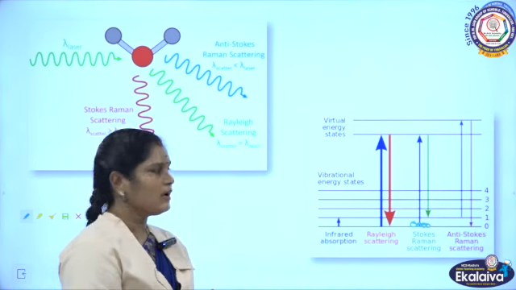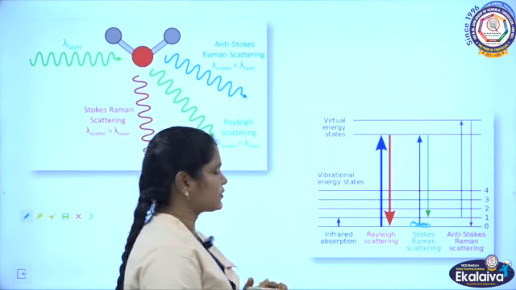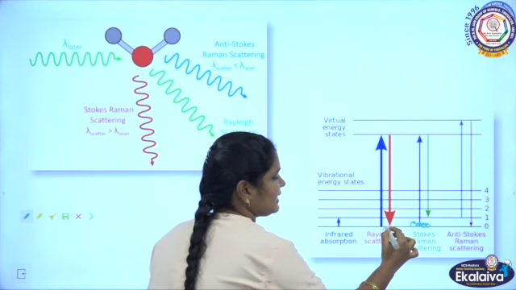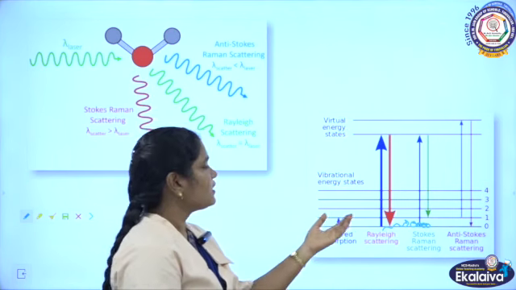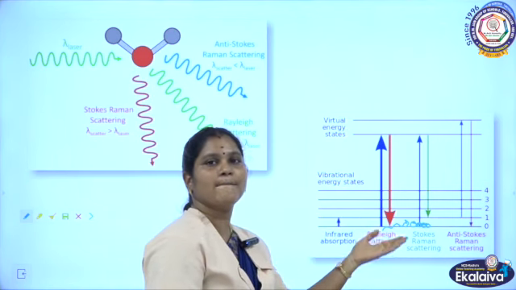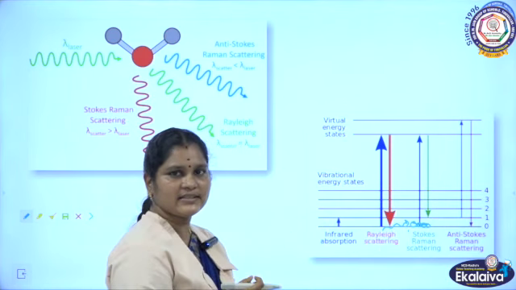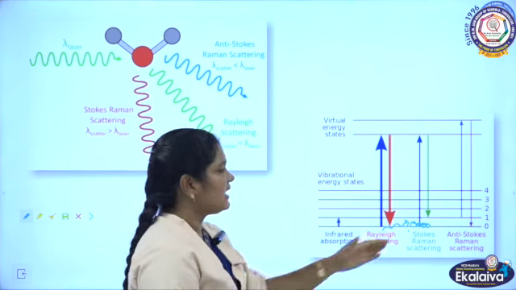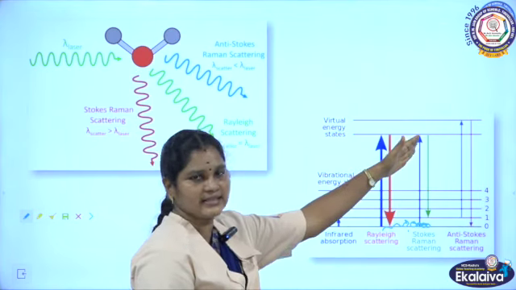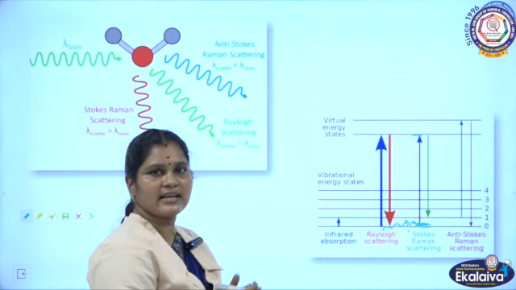Now I am going to give some energy to that electron, that is the highly incident photon. Already I said, what is that? Laser. So the incident photon passes onto that electron. The electron absorbs that energy, starts moving from the ground state, and reaches the excited state. This is the excited state. It is not a stable state.